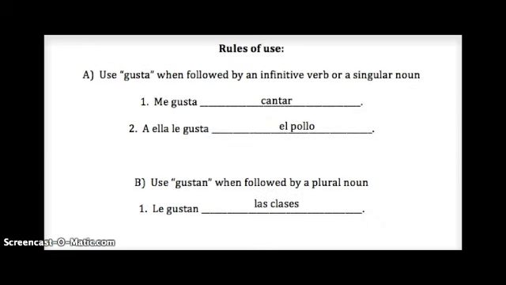And our last example here, part B, use gustan when followed by a plural noun. So, le gustan las clases. Because clases is plural, the verb also needs to be plural here. So we need to use gustan instead of gusta.